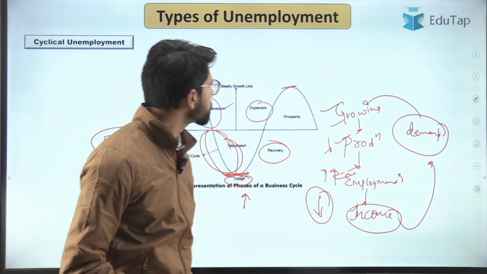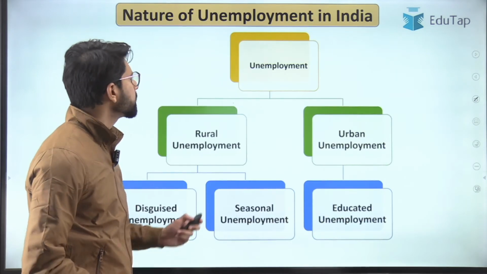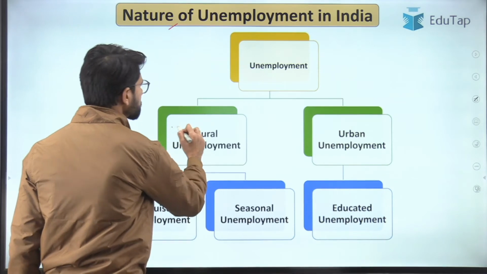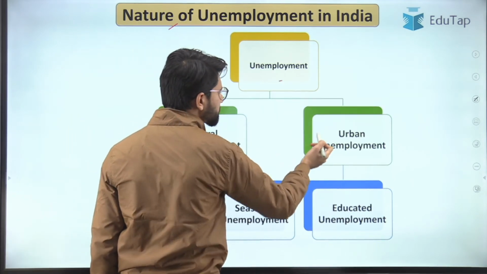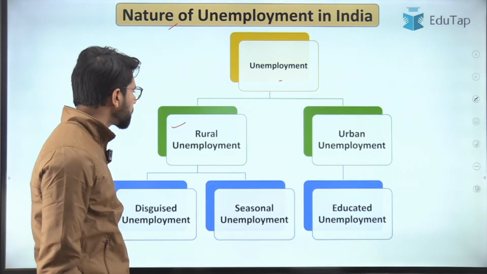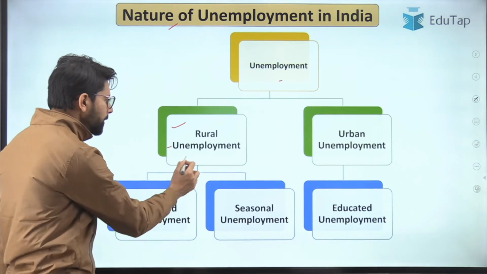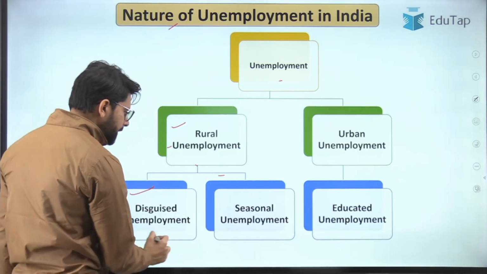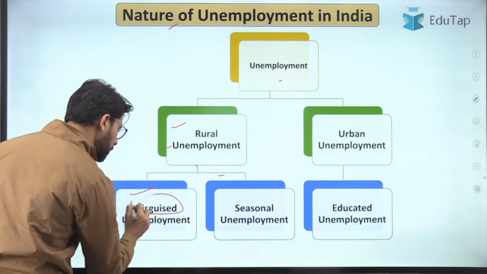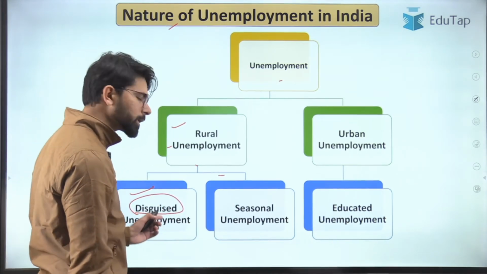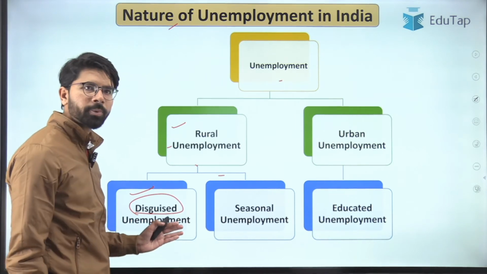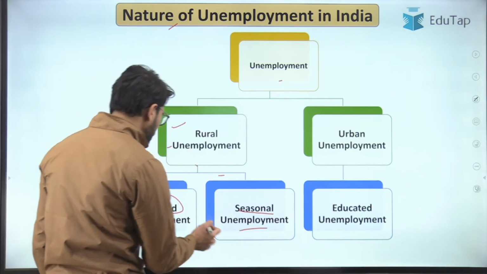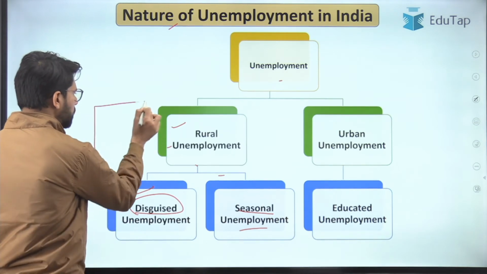Now, having understood the different types of unemployment, let us look at the nature of unemployment in India. Unemployment is classified into two types, that is urban unemployment and rural unemployment. And within rural unemployment, it is further classified into two types. One is disguised unemployment. If you recall, this was the question that was asked in the HPAS prelims 2019. And the other is seasonal unemployment. So first let us try to understand disguised unemployment through an example.